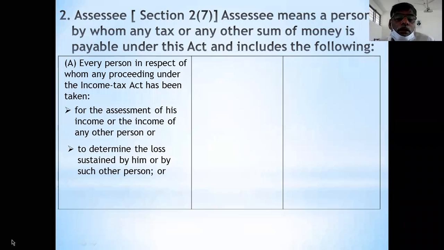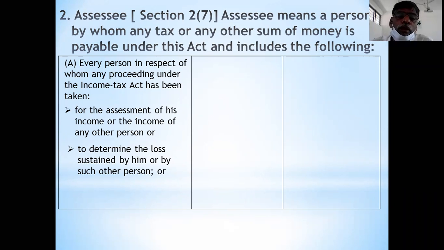And to determine loss sustained by him or such other persons. To calculate the income is the first point. The second point is to determine the loss sustained. Whatever loss is sustained by a person, whether that loss is a correct loss or a fake one, to know that, they start proceedings. This is the second point. This is the direct meaning of assessing. In this case, proceeding starts, then you become the assessee.